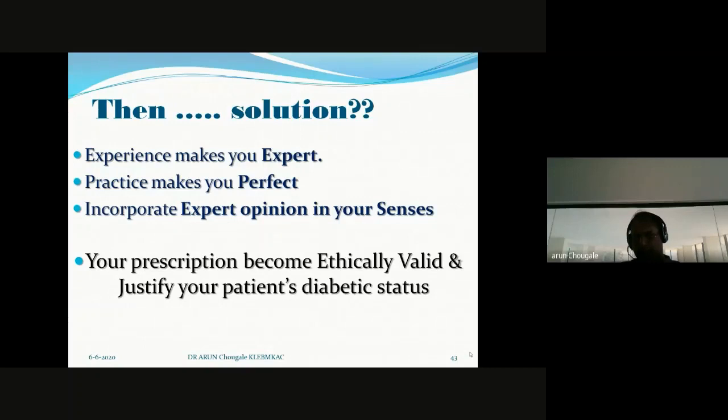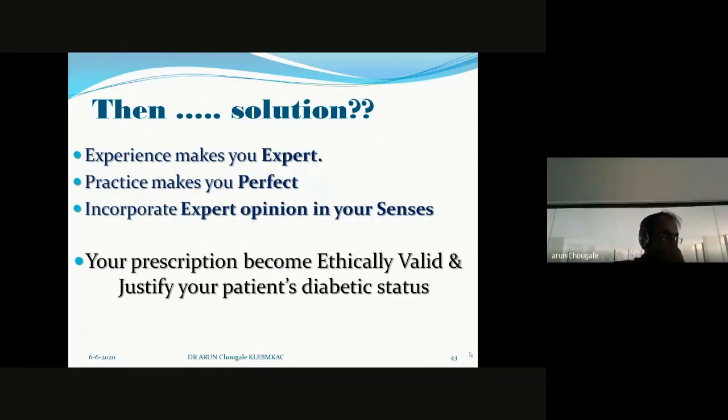Otherwise, simply reading the pharmacology of anti-diabetic medication and memorizing it is completely different from prescribing anti-diabetic medication by understanding inference-based pathology.